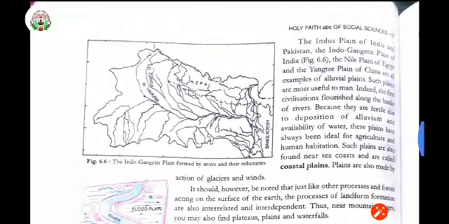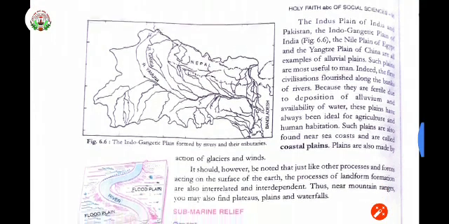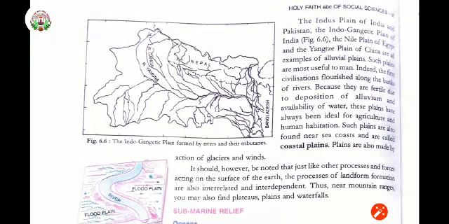So hope you have understood, children, the landforms: plateau, plains, mountain. Then ocean and lake, they are the submarine relief. We will be studying about it in the next class. In this you don't have to draw any diagram, but go through the maps properly and thoroughly, so that you will be able to understand what is being told in it, right?